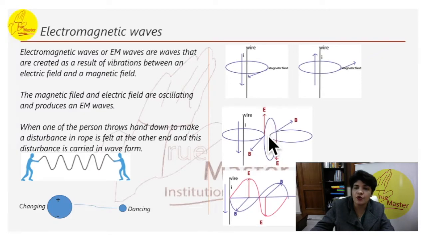Similarly, electric is going to produce magnetic and magnetic electric. So this electric field produces another magnetic field and this continues. E and B are perpendicular to each other. The direction of the wave is a cross product. So E cross B will be the direction of the wave.